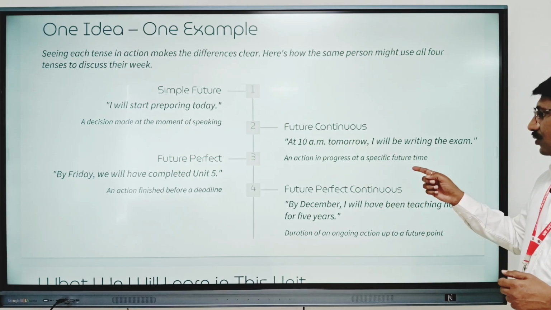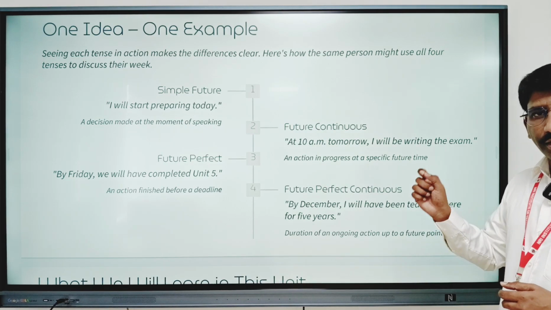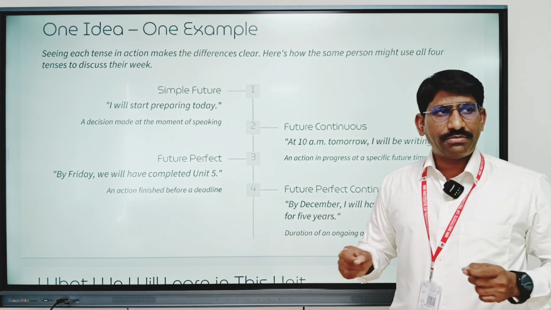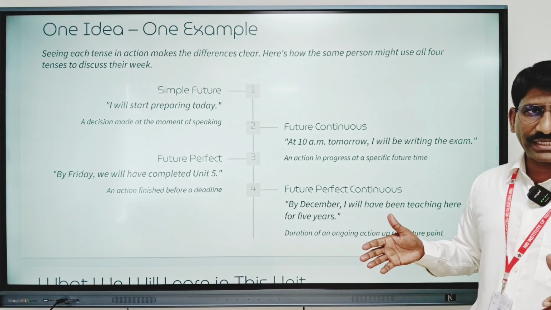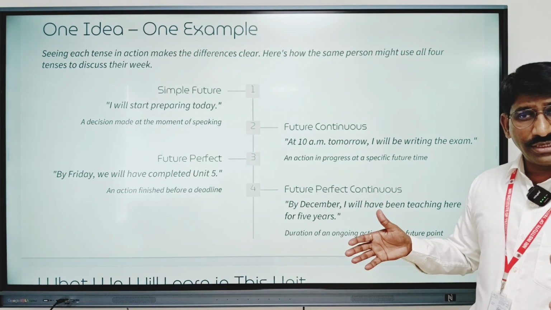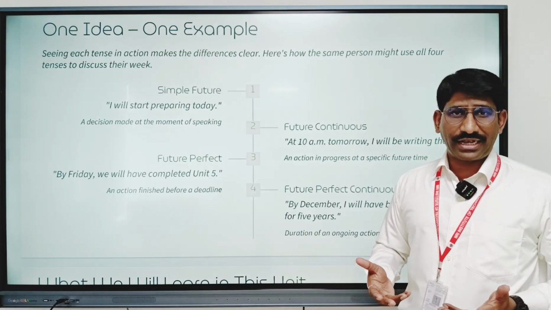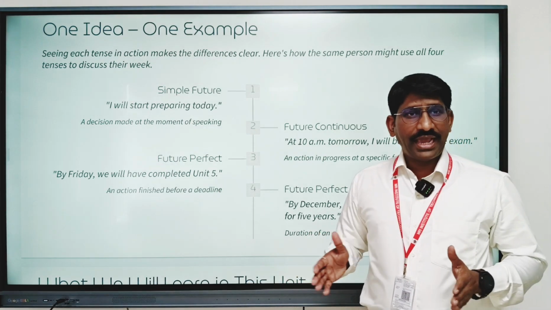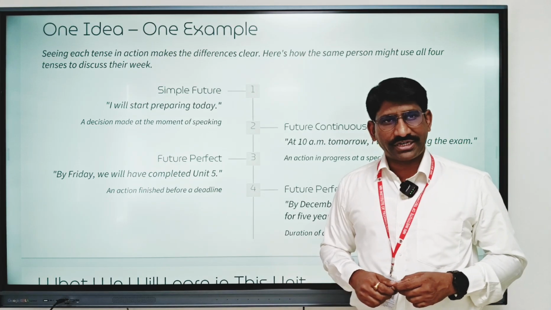"At 10 a.m. tomorrow, I'll be writing the exam." Here I am indicating that at a particular point of time, that is 10 a.m. tomorrow, I am in the middle of doing something, that is writing an exam. So you're talking about an activity that is in progress at a particular time in the future. But if I have to talk about deadlines, if I have to talk about an action that is going to be completed by a certain time in the future, I have to depend on future perfect tense.